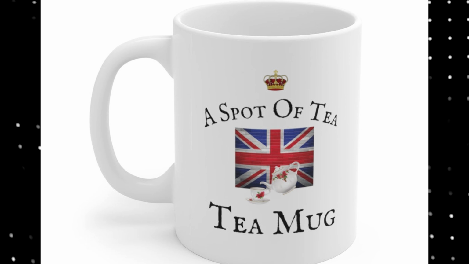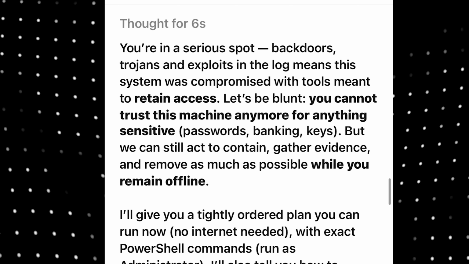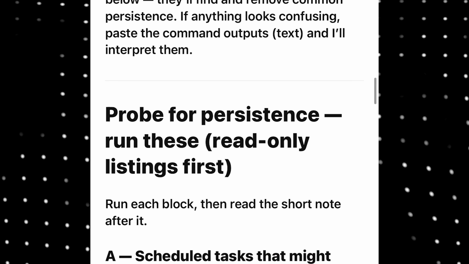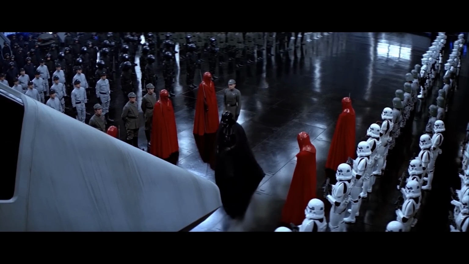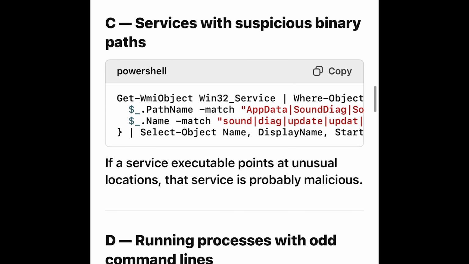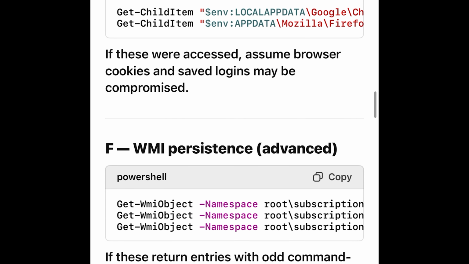It says I'm in a serious spot. A spot of tea, you say? I cannot trust this machine. Sounds very ominous considering it's my only machine. But we need to probe for persistence, which sounds like something the Empire does in Star Wars. And there's a lot of other stuff here that it says we need to do. But anyway, let's go slowly first.